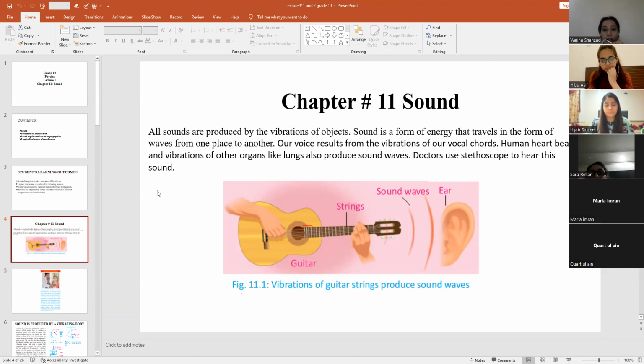These vibrations of the heart rate can be passed through the hollow tubes that are placed in the doctor's ears. With the help of these hollow tubes, the doctor can hear the sounds of the heart vibration. So in this way we hear the sound, and this is another example of sound being produced, using a stethoscope, right? Do you have any confusion in this slide?